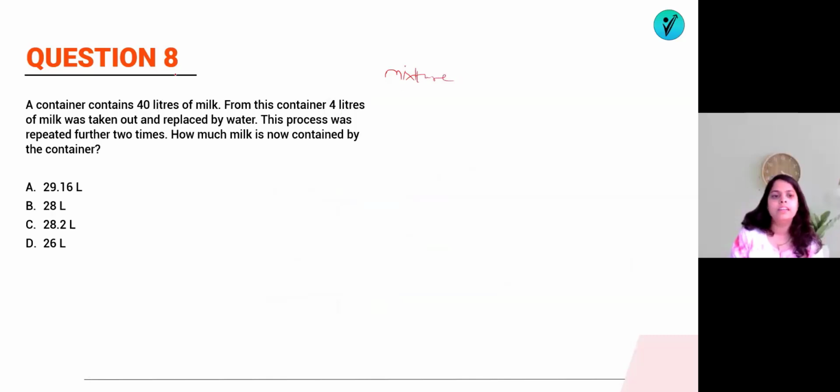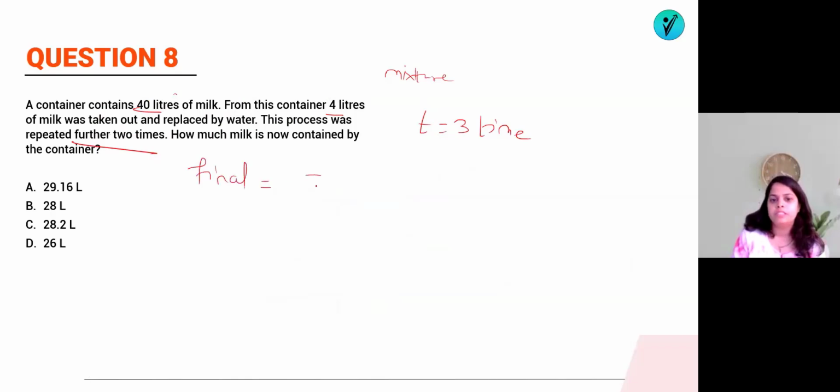So what are they saying here? A container contains 40 liters of milk. From this container, 4 liters of milk was taken out and replaced by water. This process was repeated further 2 times. So 1 time plus further 2 times means 3 times. Right? So what we know is, how much milk is now contained in the container?